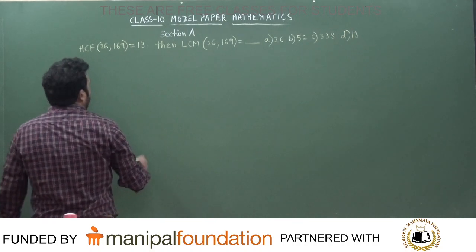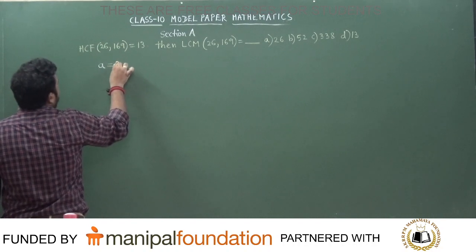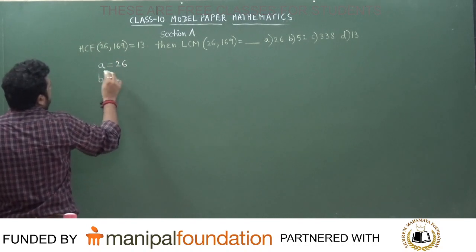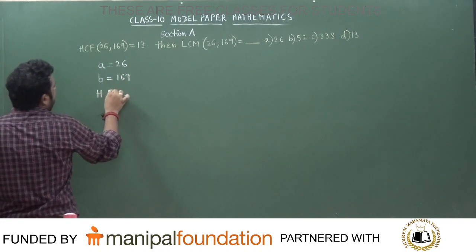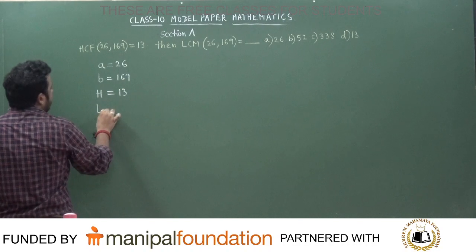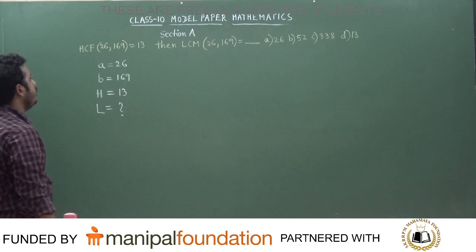Now all of you know, here there are two numbers, students. These are the two numbers. What are the two numbers? A and B I'll take. A is equal to 26 and B is equal to 169. I'll take HCF as H, and they have asked for the LCM, which I'll take as L, correct?